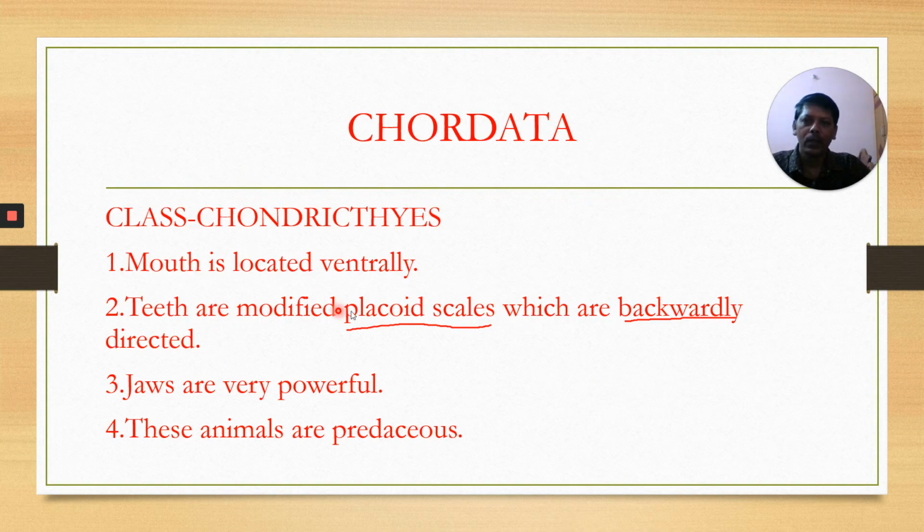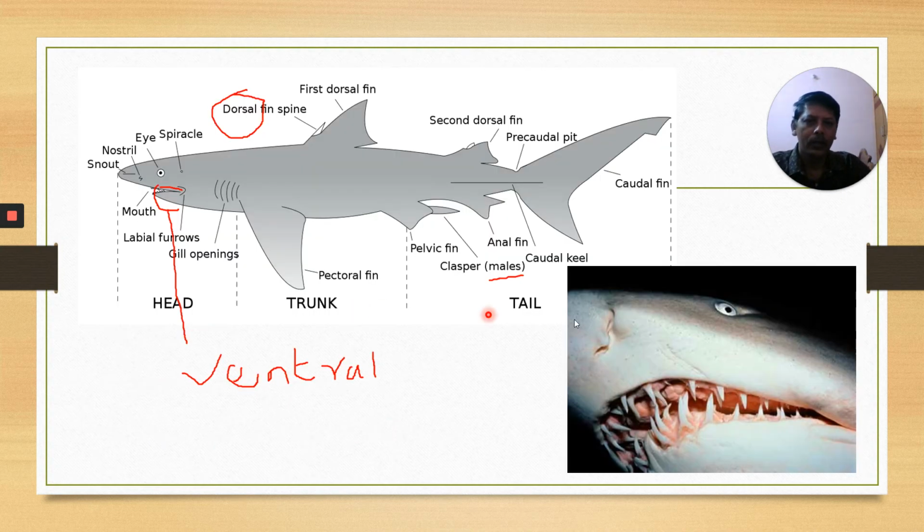Next, teeth are modified placoid scales. Sharks belong to the class Chondrichthyes, the cartilaginous fishes. What type of scales are present? They have placoid scales, and these teeth are modified placoid scales. In a previous MSET exam, one question was given: what type of scales are modified into teeth in Chondrichthyes? Placoid scales are modified into teeth.